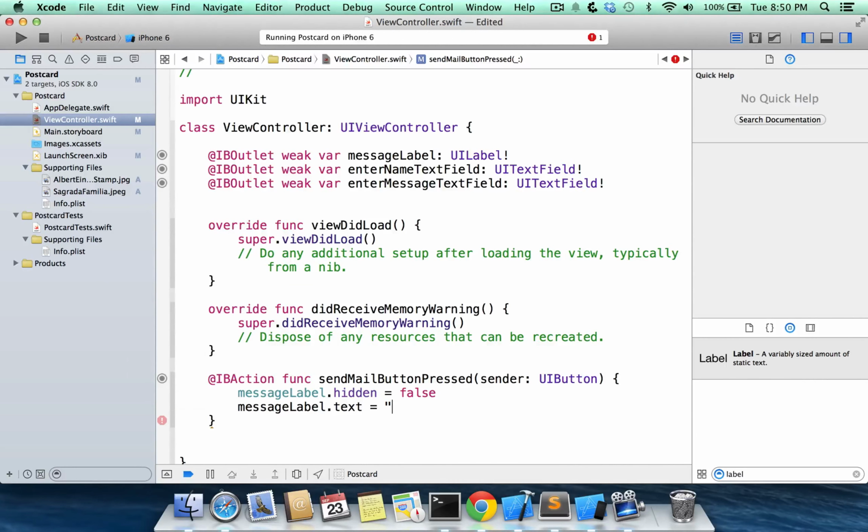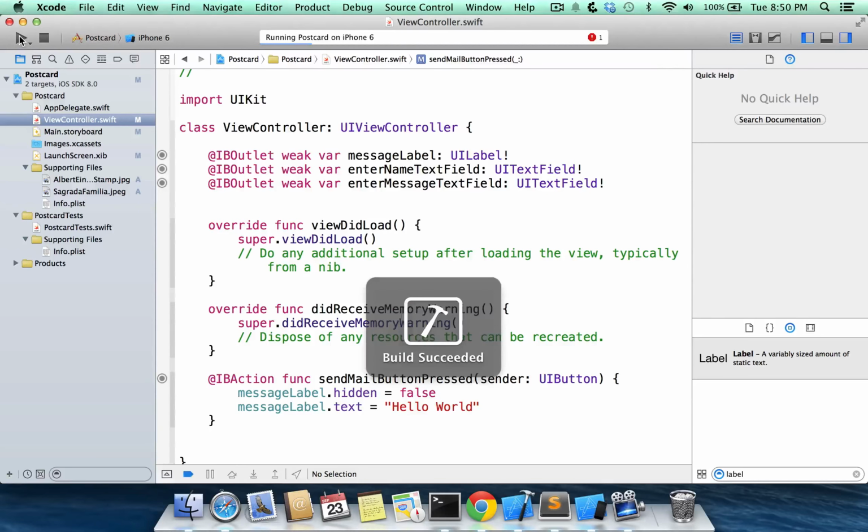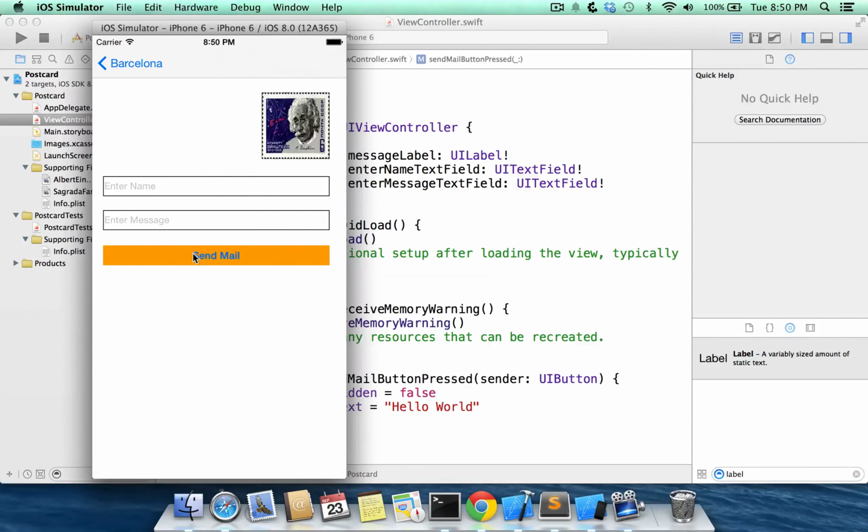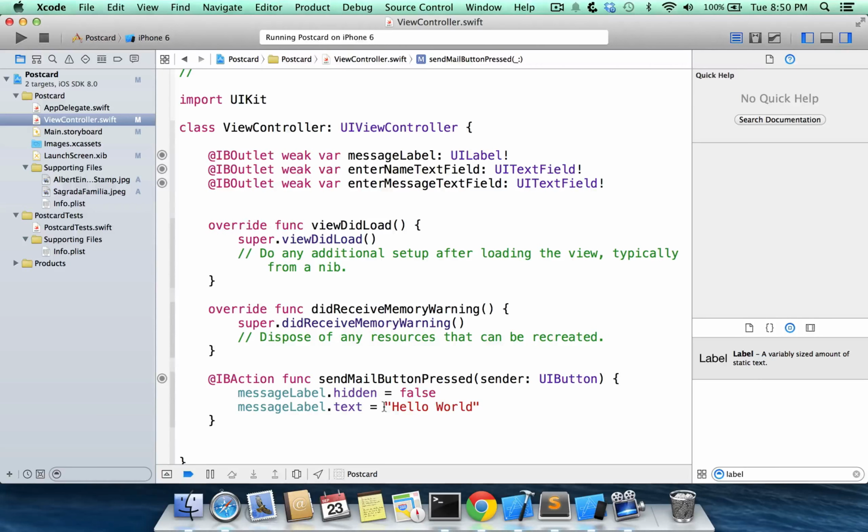Now we could just hard code this. We could say something like "Hello World." And for those of you who don't know, Hello World is a pretty common thing to display when you're starting out in a new computer programming language. So when we press our button here, we could display Hello World. And we see that what we're doing here is we're just creating a string, and a string is just a bunch of characters, right? We basically are able to define what characters we want to set here by putting them inside of quotes. Now, if you're coming from Objective-C, maybe you did @ quotes. But in Swift, all we need is 2 quotes, and whatever characters are inside equals a whole string. And for our text property, we have to set it equal to a string.